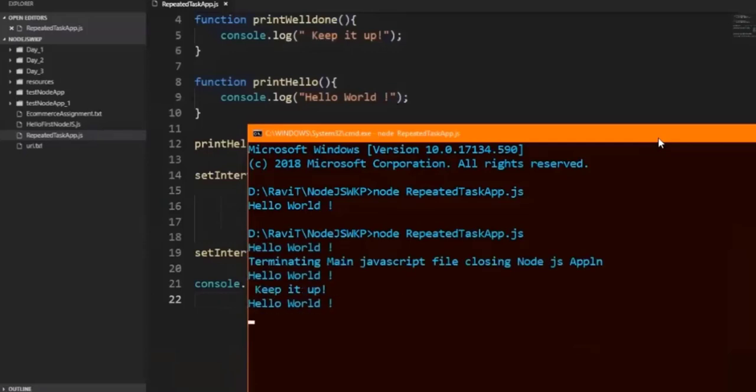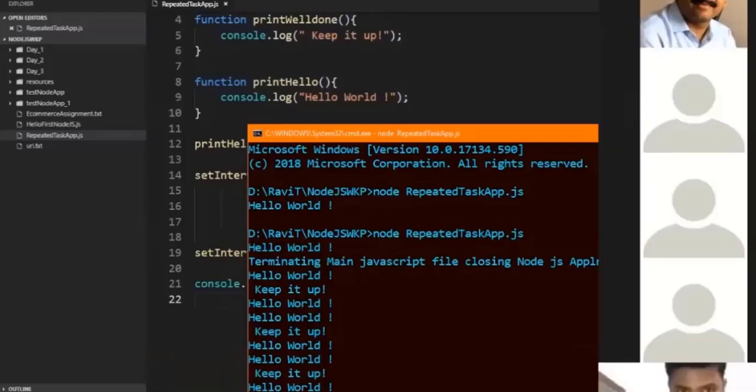That means the first time, hello world was displayed and terminating main JavaScript file. That means my main JavaScript execution terminated. And still hello world keeps going on, again and again. What is going on? What do you think?